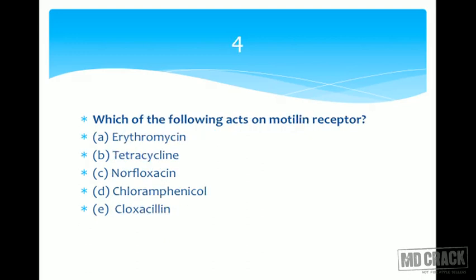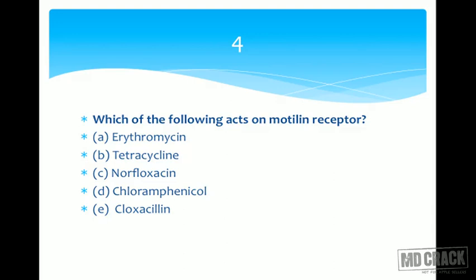Next question, question number 4. Which of the following acts on motilin receptor? Motilin receptor. And if it acts on the motilin receptor, it is going to lead to an increase in motility. And we have the options: erythromycin, tetracycline, norfloxacin, chloramphenicol and cloxacillin. Out of all these options, this is a specific piece of information and you need to know this.